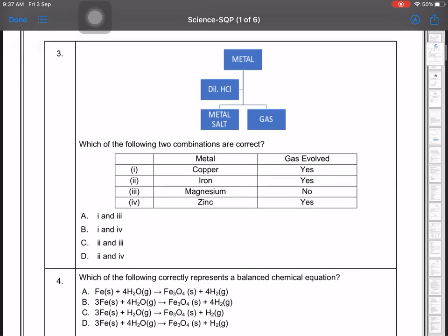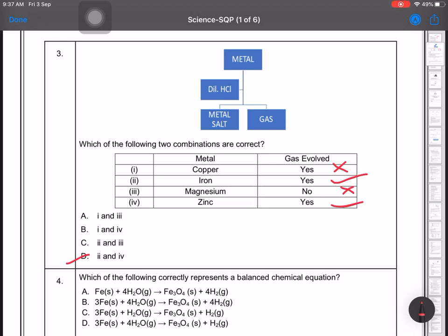Metal plus dilute HCl gives salt plus gas. Now which of the following two combinations are incorrect or are correct? So copper will not react and gas will not be evolved. Iron and gas, yes. Magnesium and gas will be evolved, yes, but it's written no, so it's also not correct. And zinc and yes, so it's option 2 and 4, that means D option will be there.